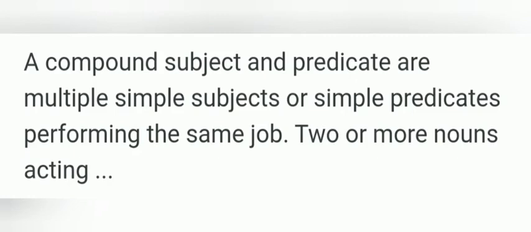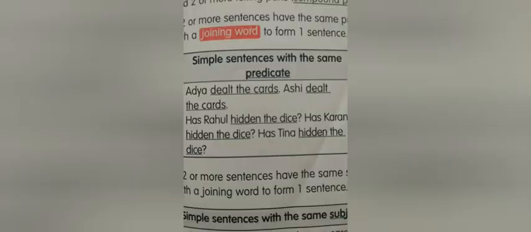Two or more nouns acting. Reading this example from the book, simple sentences with the same predicate. Adya dealt the cards. Ashi dealt the cards. Simple. Has Rahul hidden the dice? Has Karan hidden the dice? Has Tina hidden the dice? The sentences are very simple and very clear for us to understand.